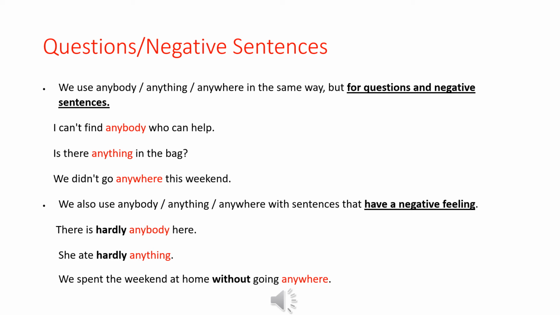We also use anybody, anything, anywhere with sentences that have negative feeling. So we talked about negative feeling before. There is hardly anybody here. So hardly is a reference to negative feeling. There's hardly anybody here. She ate hardly anything. We spent the weekend at home without going anywhere. So these three sentences refer to negative feeling, and that's why we use anybody, anything, anywhere.